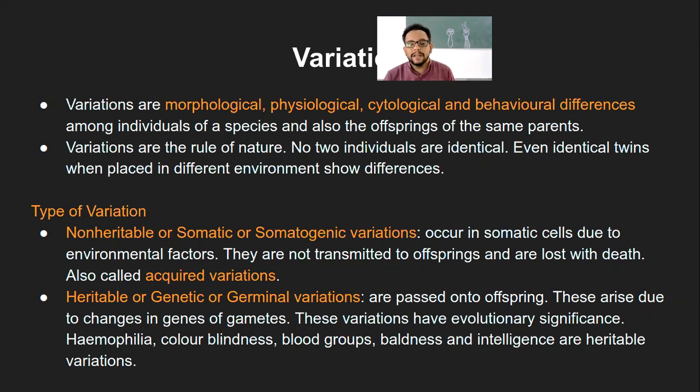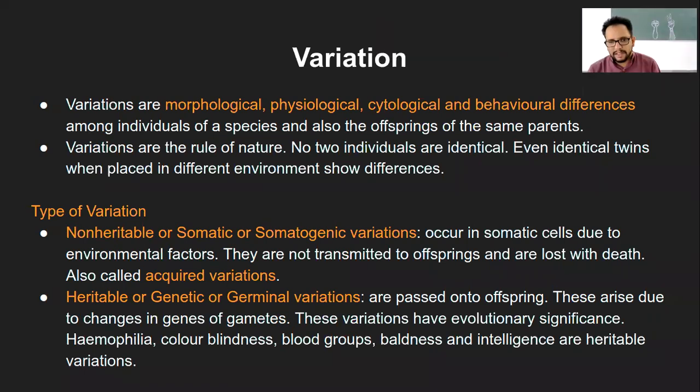Now the other type is called heritable, or also known as genetic, or germinal variation. Heritable because it is passed on across generations, genetic because it is related to genetics, and germinal because it is with respect to the germinal cells or gamete cells. So these are passed on to the offspring, that is the heritable variations, and these arise due to changes in the genes of gametes, that is sperms and ova.